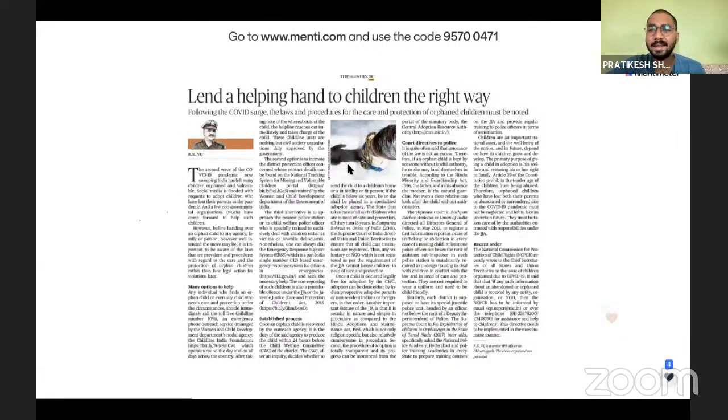Also, we know there is a process to adopt children, because let's say if someone is adopting a child and then he is exploiting that child, like he has adopted a child and now he is using that child in their homes for child labor. So there is a proper mechanism to check it, and after that process, a person is given the custody of the child. So this is an important article, so you should go through this article. Okay.